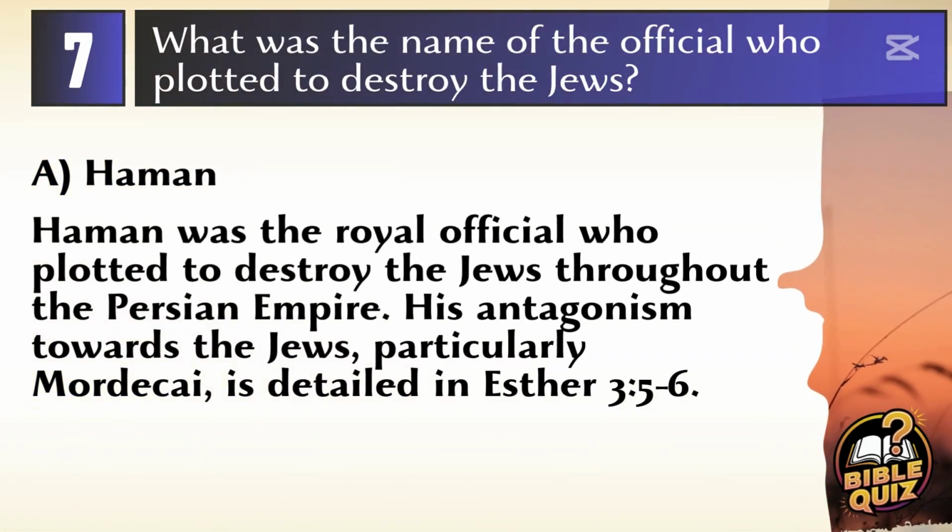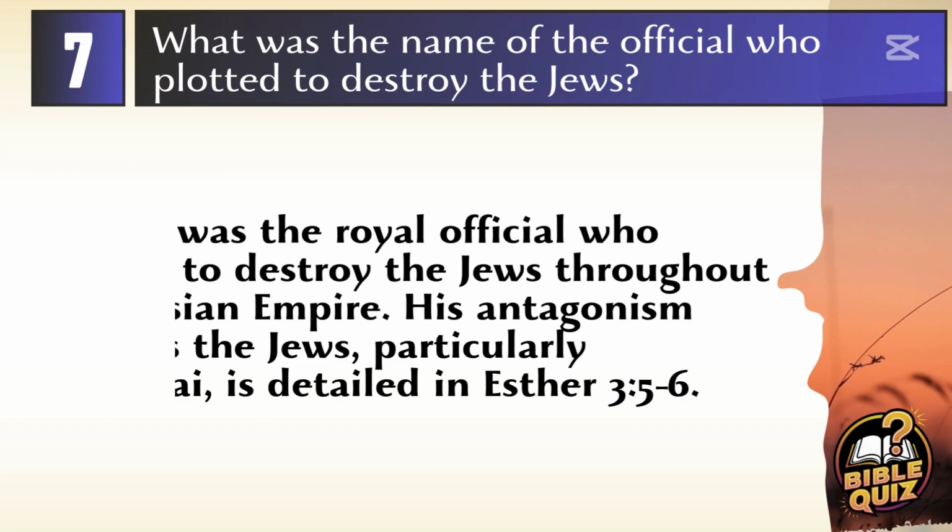Answer A. Haman. Haman was the royal official who plotted to destroy the Jews throughout the Persian Empire. His antagonism towards the Jews, particularly Mordecai, is detailed in Esther 3:5-6.